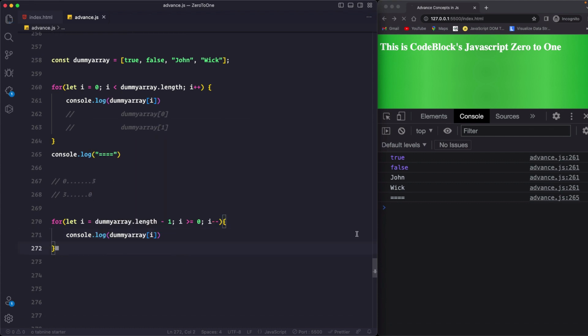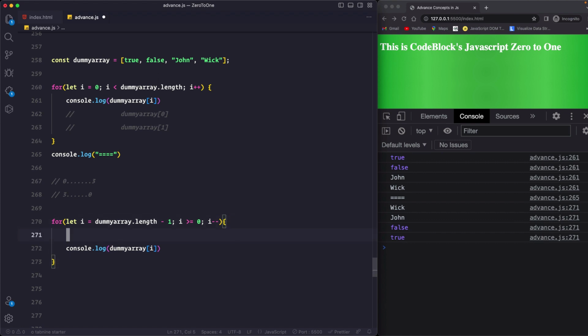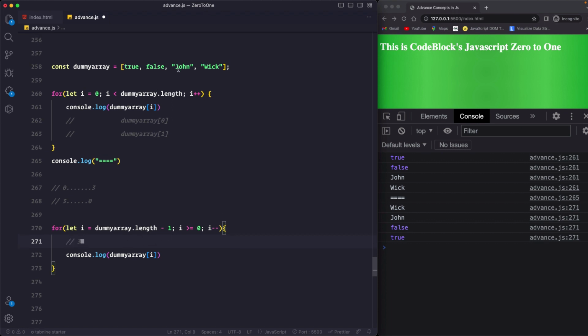If you save, now you get all the data printed backwards. So now let's see how this code is analyzed. First let i equals dummy array dot length minus 1, that is 3. So 0 1 2 3, we are starting all the way from the back, so 3, and then it will be checked: is 3 greater than or equals to 0? Yes, it is.